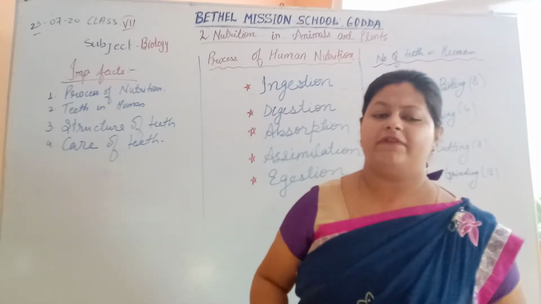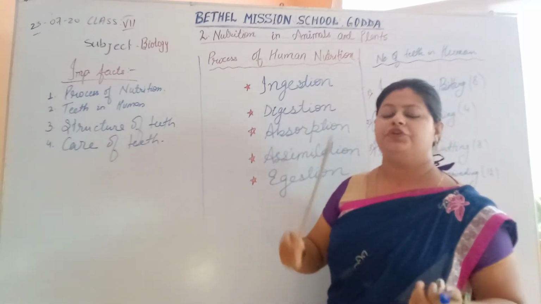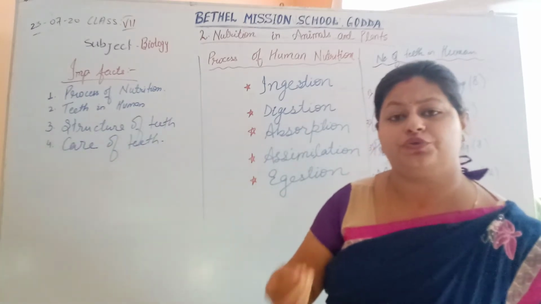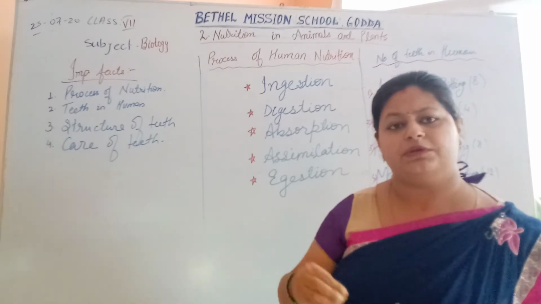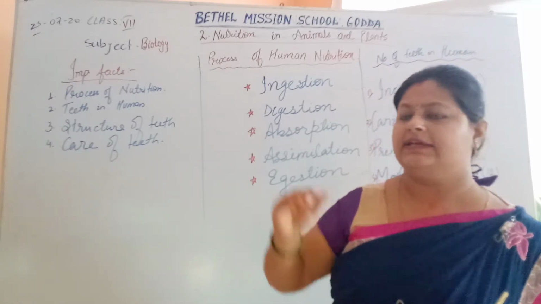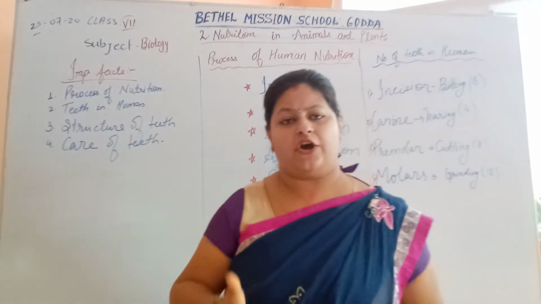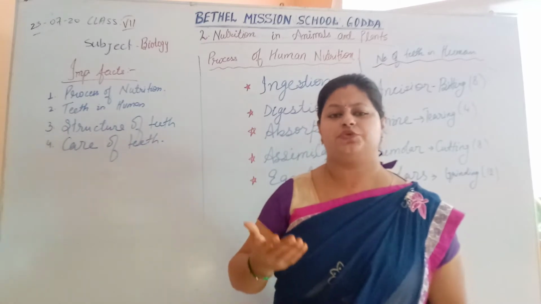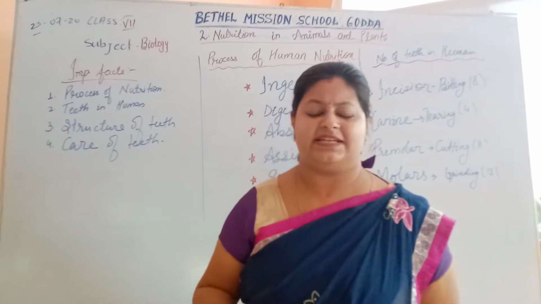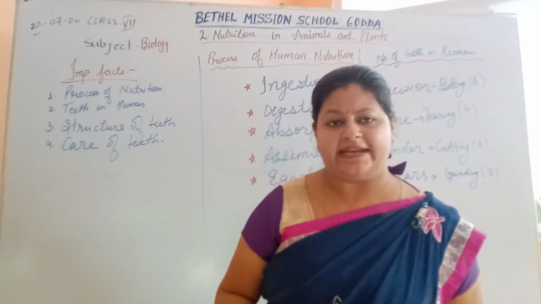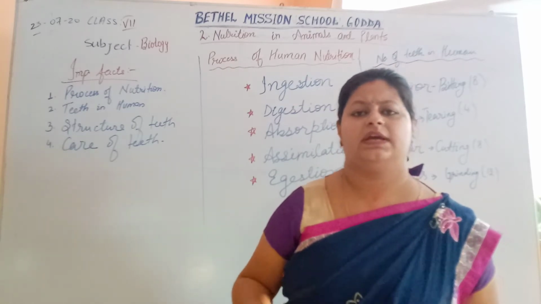So today we will discuss the process of human nutrition. Human beings take the food through their hand. The process by which we take in food with the help of hand is ingestion. In different organisms, different body parts are used to take in food. As you have seen, cows, buffaloes and other grass eating animals directly pick up the grass or the leaves with their mouth.